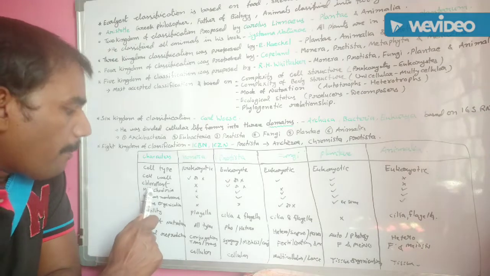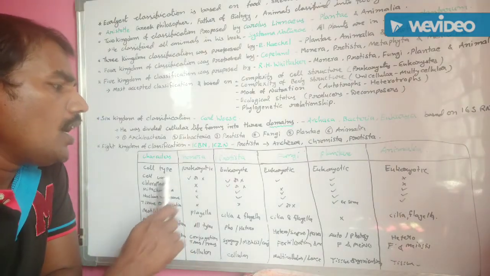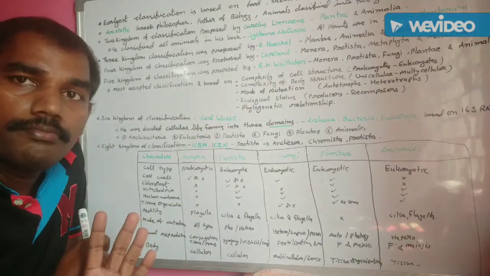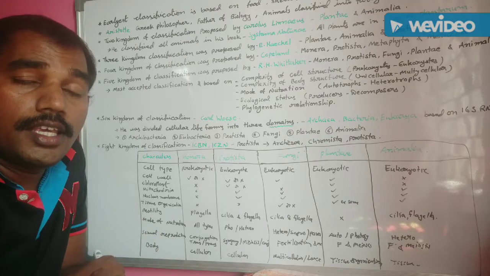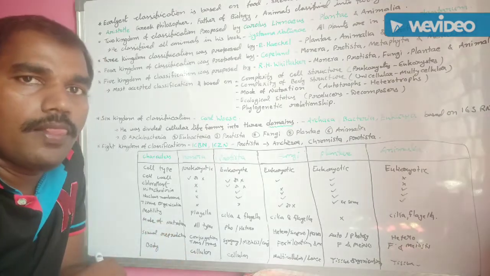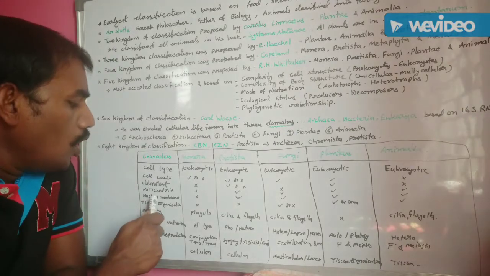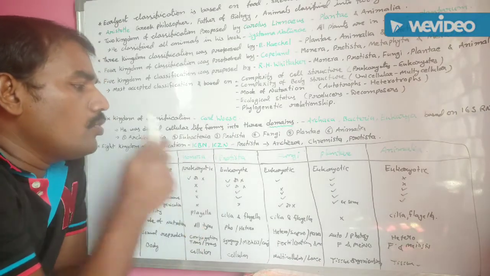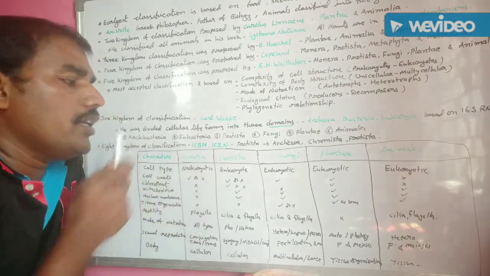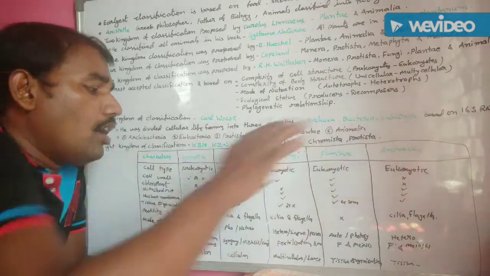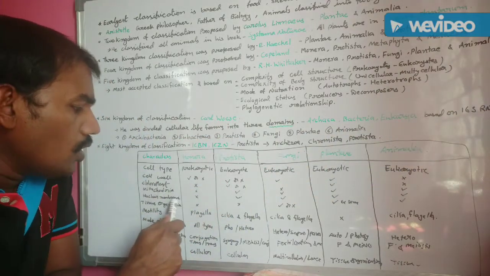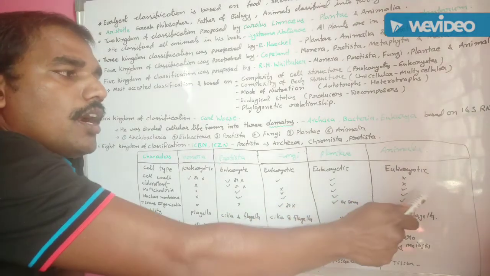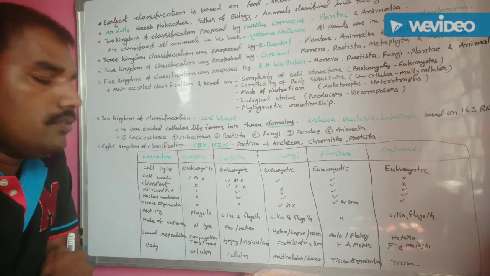Next one, mitochondria. Mitochondria is absent in Monera kingdom, but in all remaining kingdoms, mitochondria is present. It is the powerhouse of the cell. Understand? Next one, nuclear membrane. Nuclear membrane is absent in Monera kingdom because these are prokaryotic organisms. The remaining are eukaryotes, so the nuclear membrane is present in Protista, Fungi, Plantae, and Animalia. Understand?